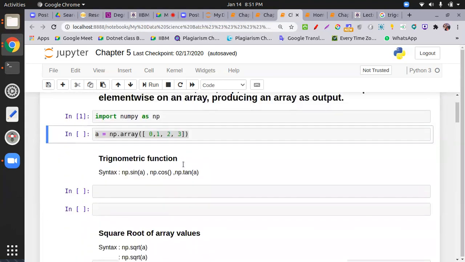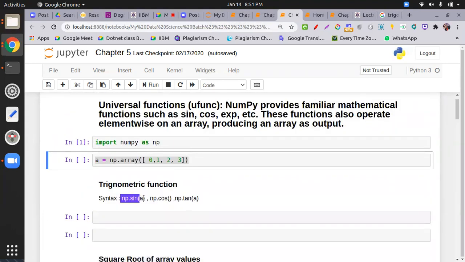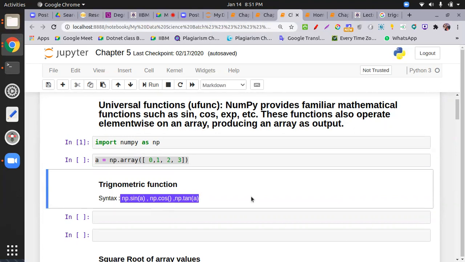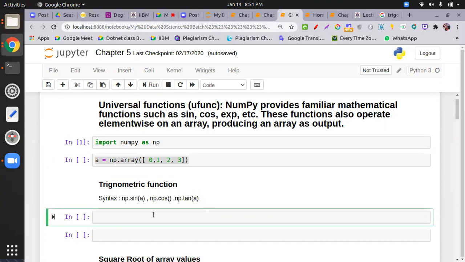Okay, sine, cos, tan, three functions are given. The remaining three, sec, cosec, and cot, are not given. Sine's reciprocal is cosec, cos's reciprocal is sec, and tan's reciprocal is cot. So first of all, I will show you a trigonometric table.